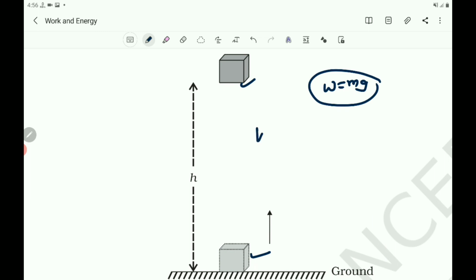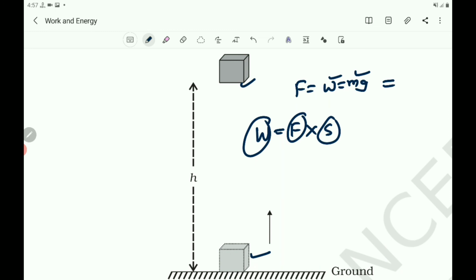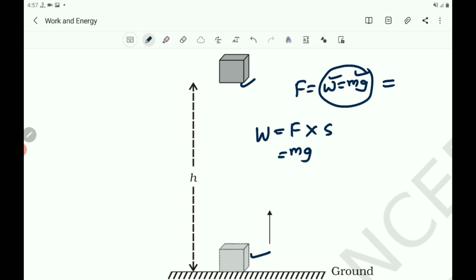So, let us consider work done W equals F into S, and this force is equal to the weight of the object, that is mg. Here S is the displacement, that is, it is displaced to the height h, so you can take it as h.